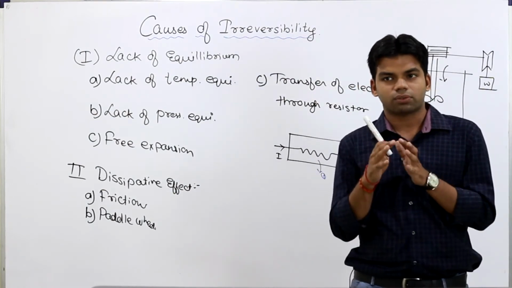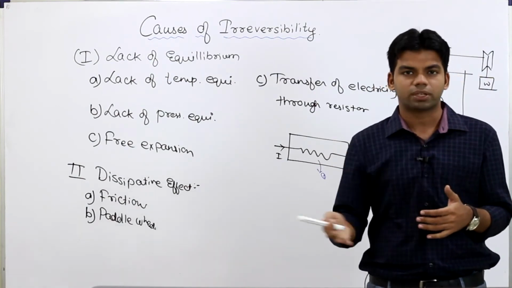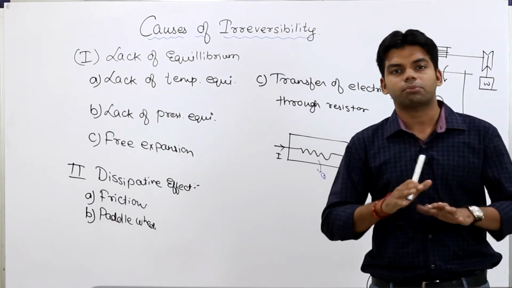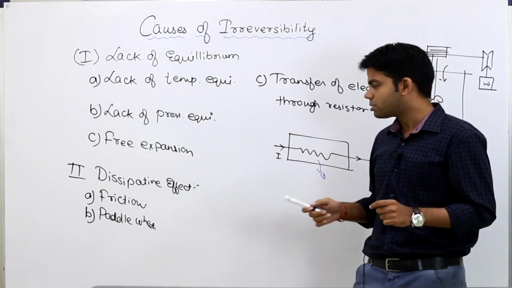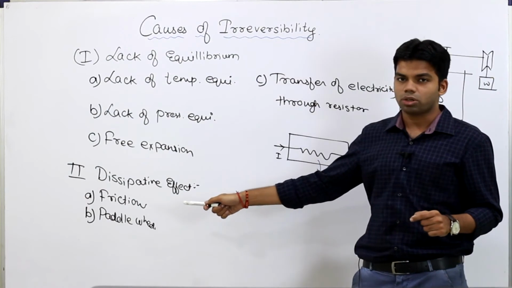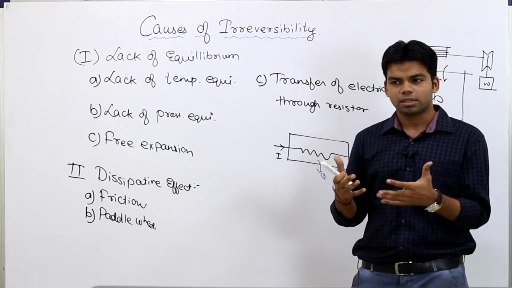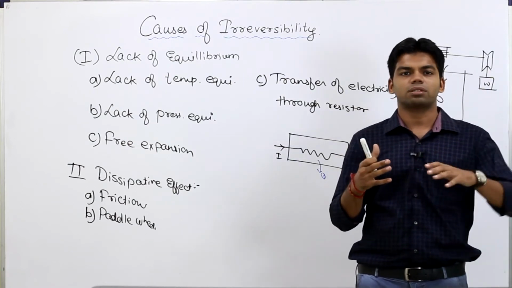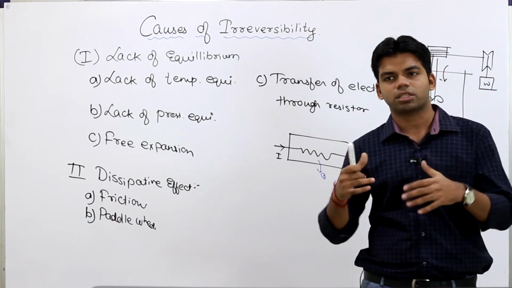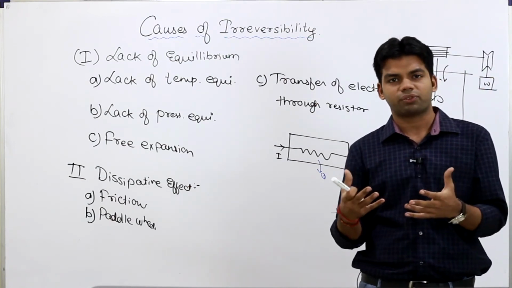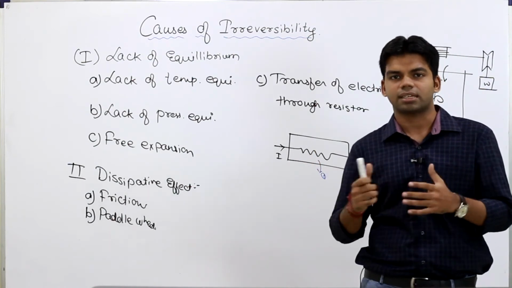That's why all quasi-static processes are not reversible processes. All reversible processes have to be quasi-static, but all quasi-static processes may not be reversible, because energy may be lost because of dissipative effect. So if there is no dissipative effect, only a quasi-static process without friction, we have discussed this. If we have a quasi-static process without friction or any dissipative effect, then only can we call it a reversible process. Otherwise, it will be categorized as an irreversible process.